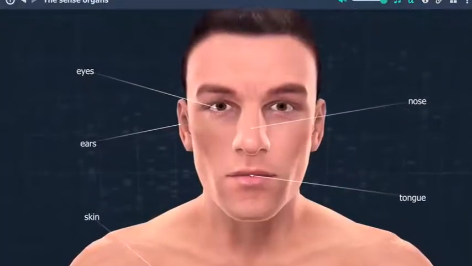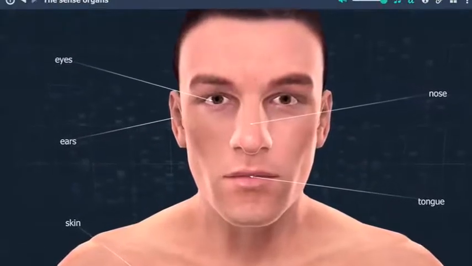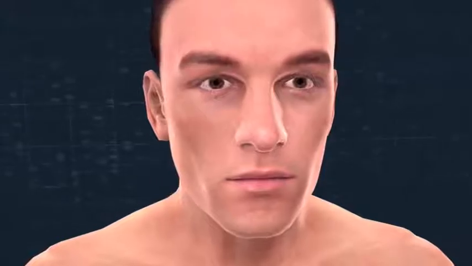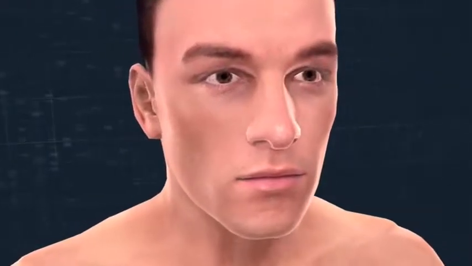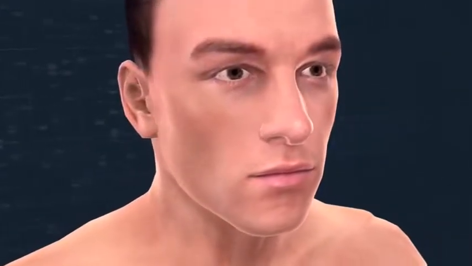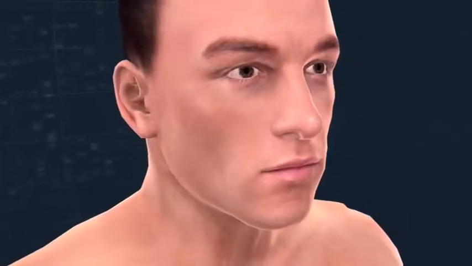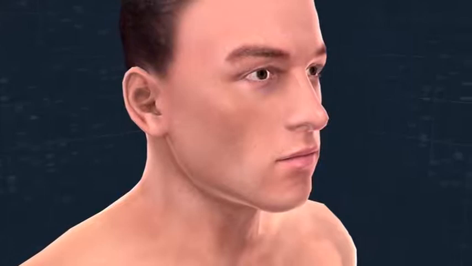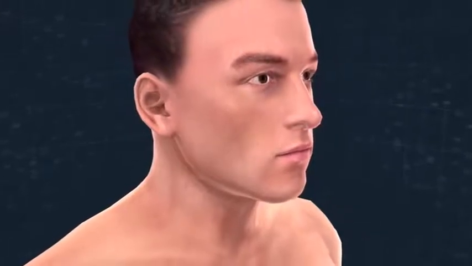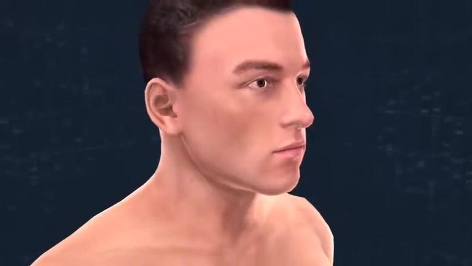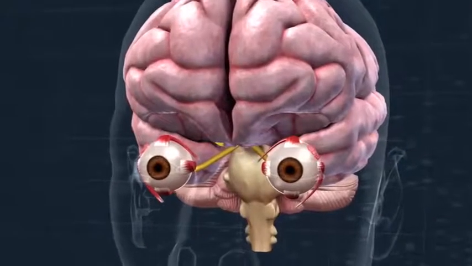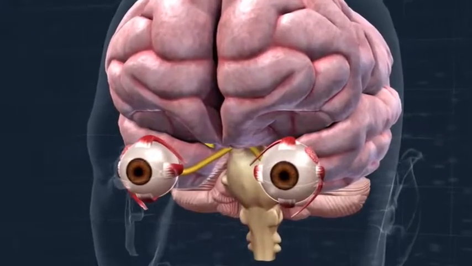Sense organs are the eyes, the ears, the nose, the tongue, and the skin. These organs detect signals from the outside world by means of the 5 basic senses, that is, vision, hearing, smell, taste, and touch. In addition to being the sensory organ associated with touch, the skin also detects heat, cold, and pain. The human eyeballs are housed in a bony cavity.